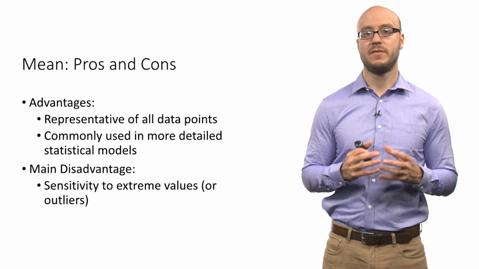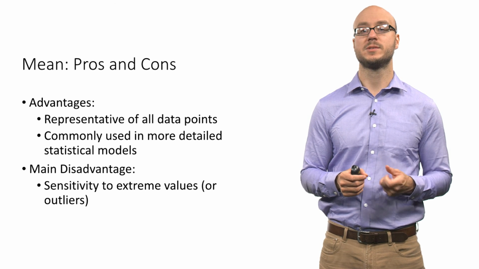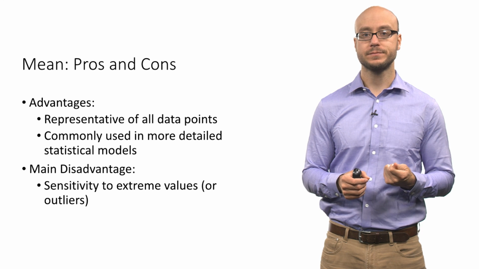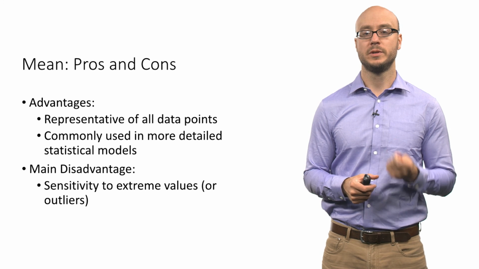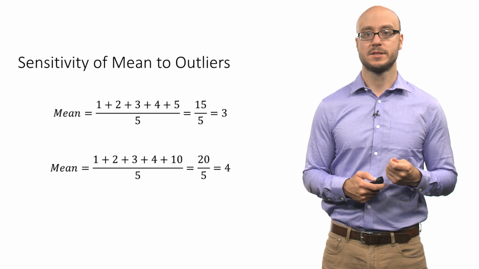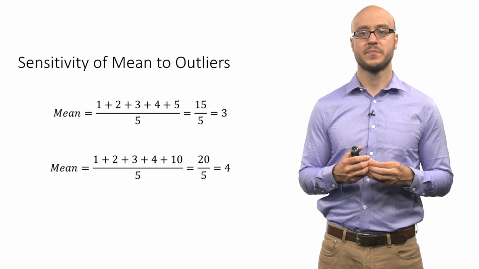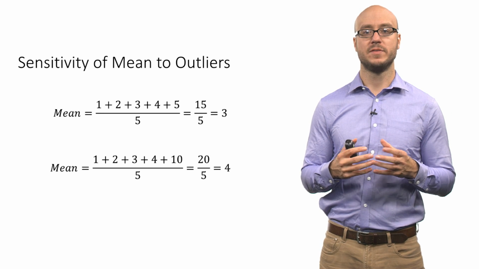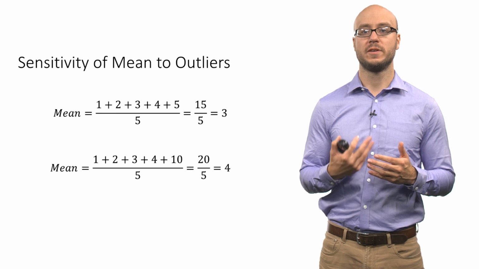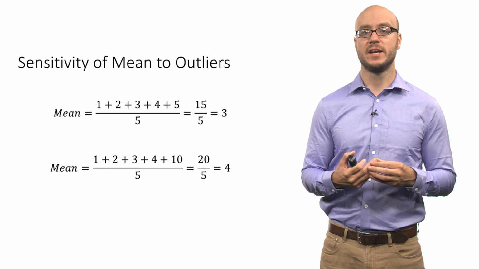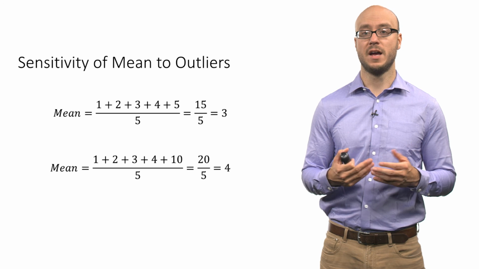The main disadvantage of the mean is that it is sensitive to extreme values. Extreme values in statistics are also called outliers. Another way to put it is that the mean is not robust to extreme values. It is not robust. So let's look at an example of this. In this first calculation, we have this set of observations of 1, 2, 3, 4, and 5. So we have 5 observations, and we divide by the n, which is 5, because you have 5 different data points.